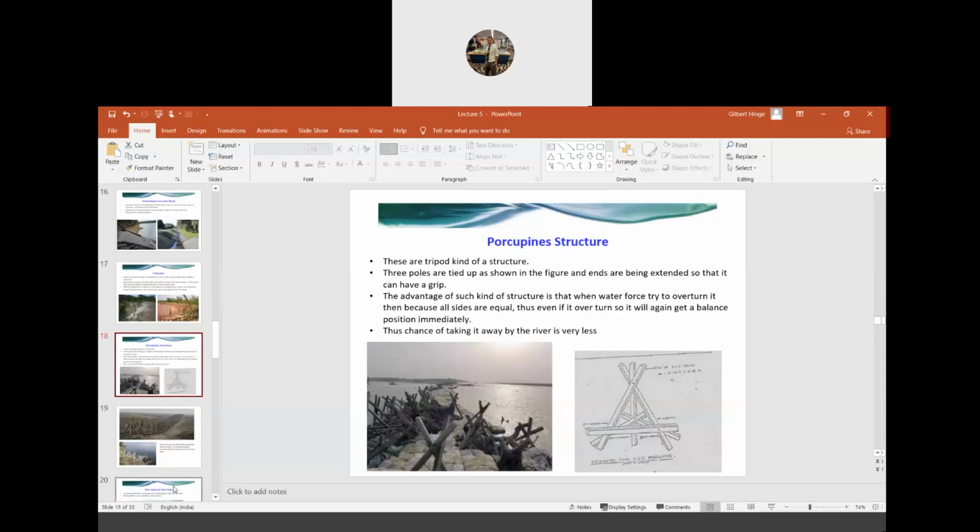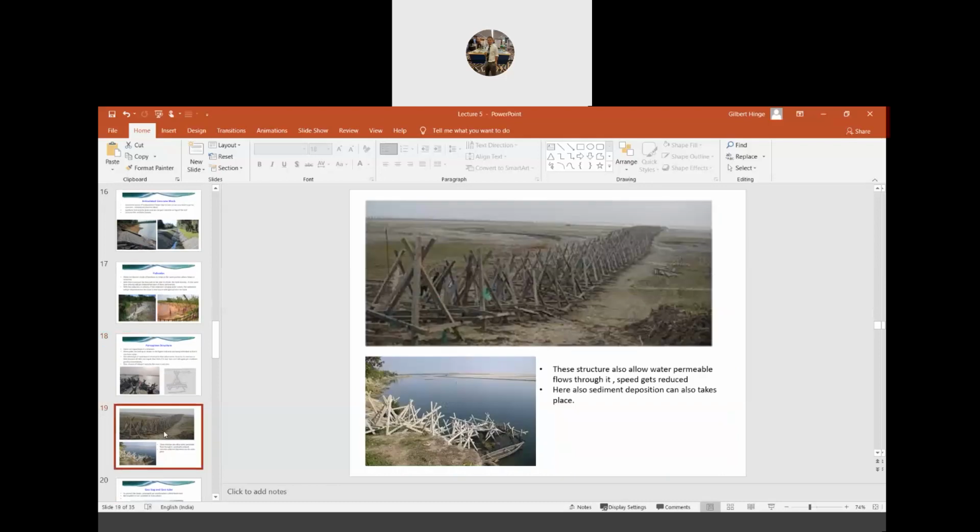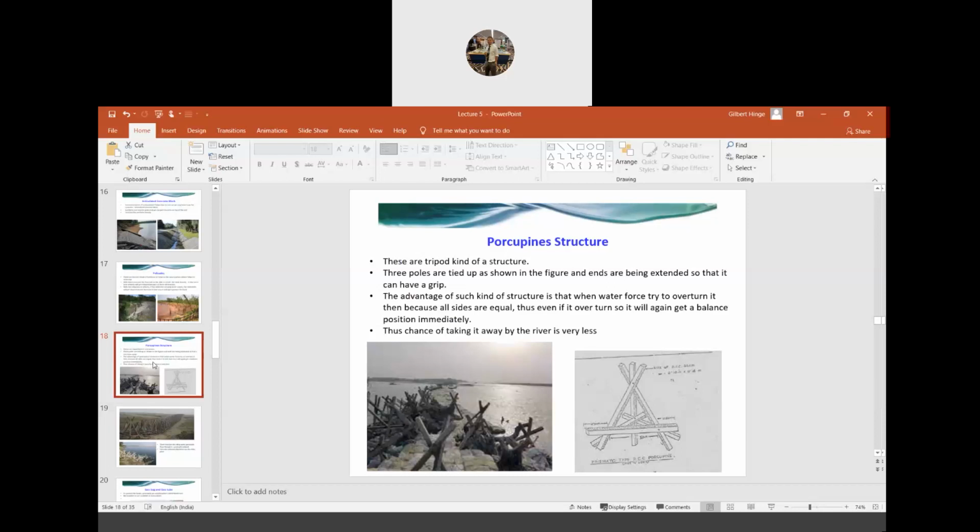The next thing is the porcupine structures. These structures you will often see even near our college on the bank of the Brahmaputra. You will see this kind of structure here. If you look at the bank of the Brahmaputra River, we provide this kind of structure called porcupine structures. These structures are nothing but a tripod kind of thing. There are six members here. These structures are either made of concrete or bamboo and so on. So they look like a tripod.